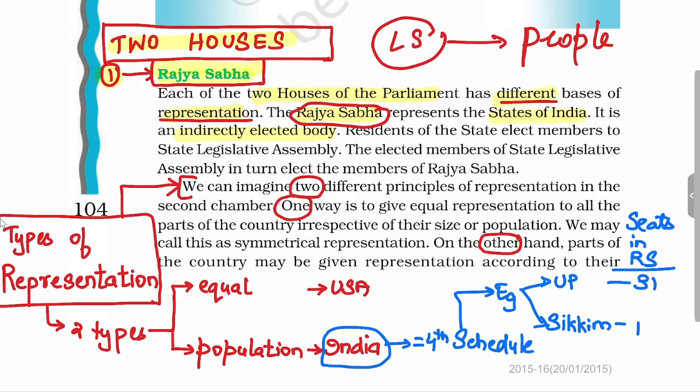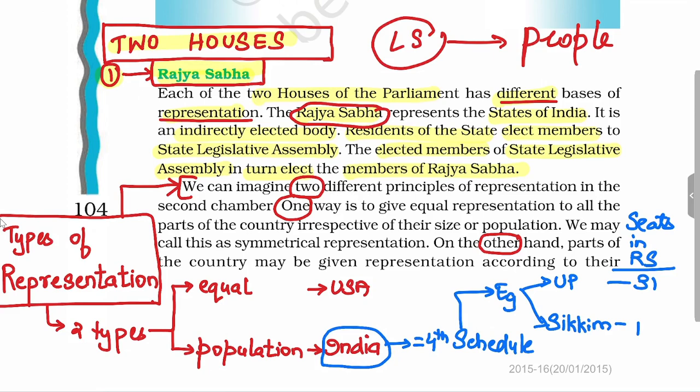How is it an indirectly elected body? The residents of the state will elect the members of the state legislative assembly, and then these elected members of the state legislative assembly will in turn elect the members of the Rajya Sabha. So the members of Rajya Sabha are not directly elected by the citizens of India as in the case of Lok Sabha, but the people of the state will elect the MLAs and these MLAs in turn will elect MPs in Rajya Sabha.